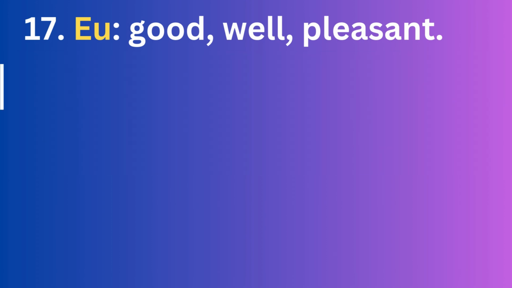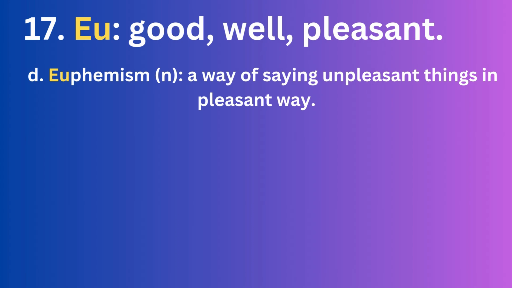Fourth word, euphemism. Euphemism is a noun which means a way of saying unpleasant things in a pleasant way. You can understand this means there are some people who say unpleasant things, but who do not want to hurt us. They say unpleasant things in a pleasant way, so we can be happy and not be unhappy listening to those points. So we call that euphemism, a way of speaking unpleasant, hurtful things in a pleasant, sweet way.